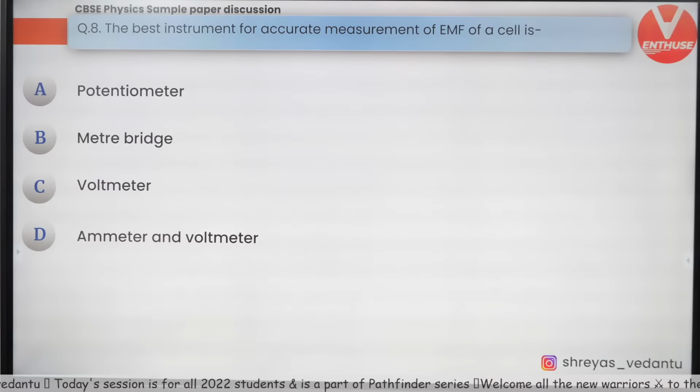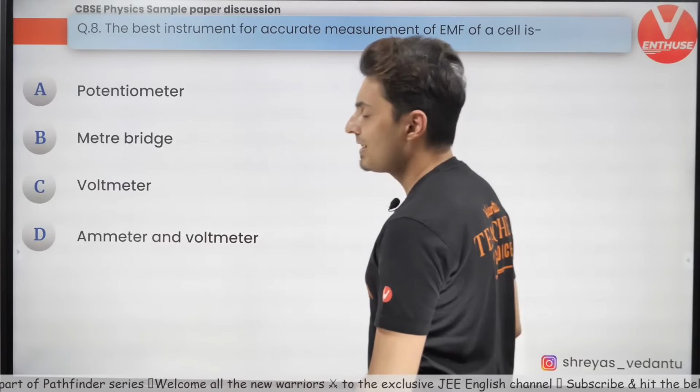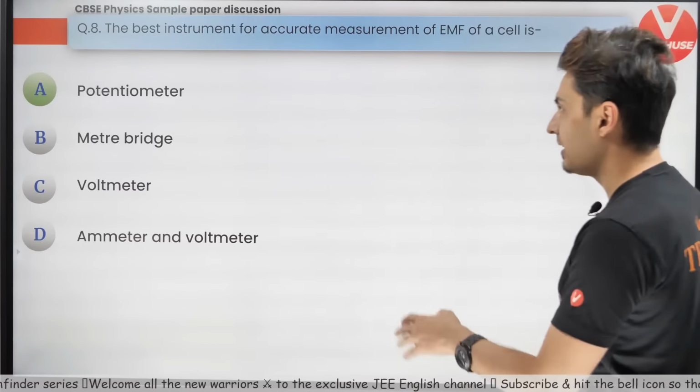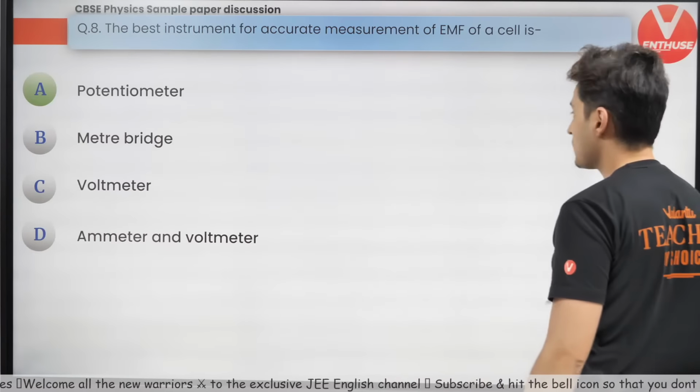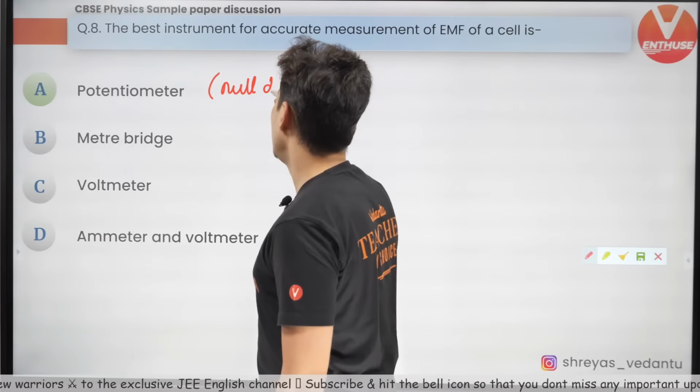Okay, come on my warriors. Which of the following instruments is the best instrument for measuring the EMF of a cell? Well, this is very easy. The answer is A, and most of you have answered it correctly. The reason why it is potentiometer is because it is based on null deflection.